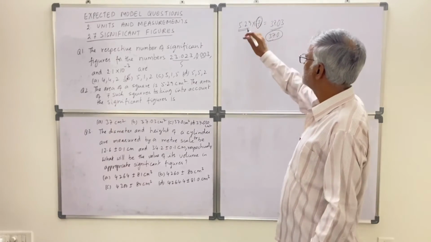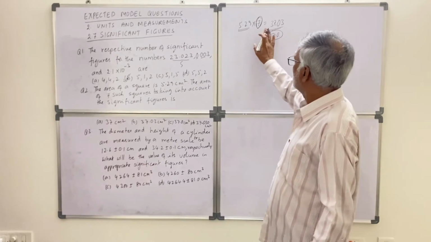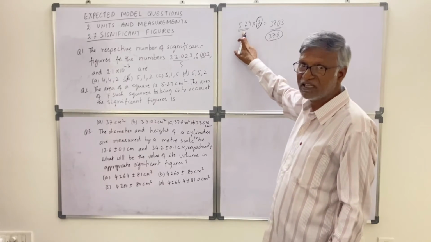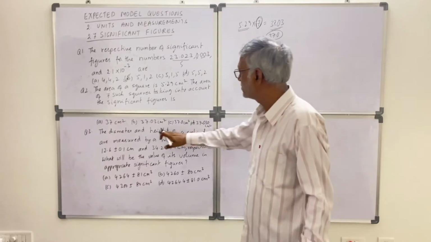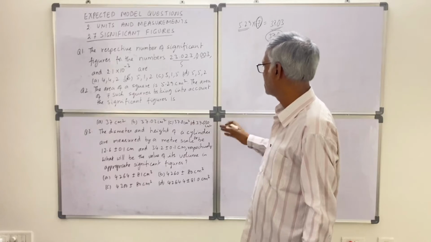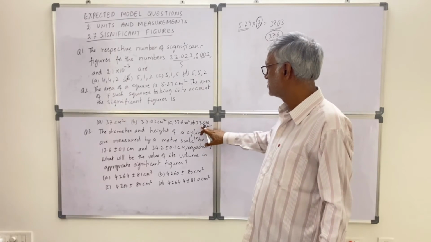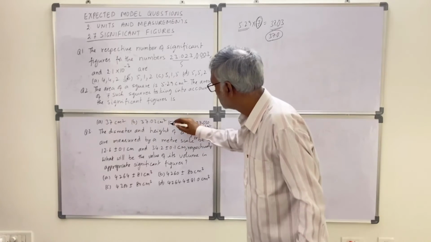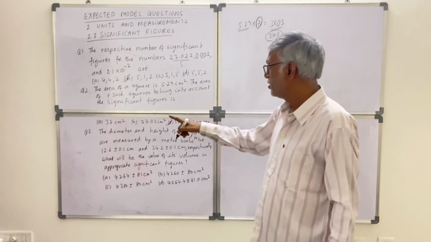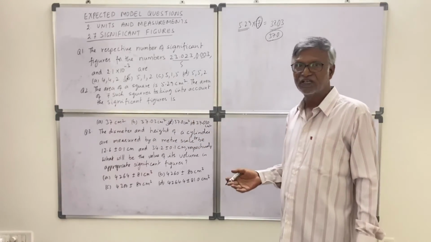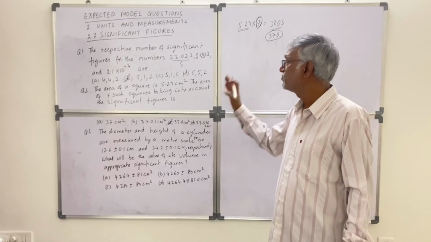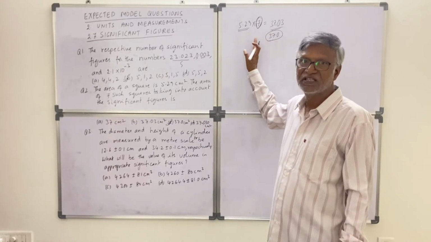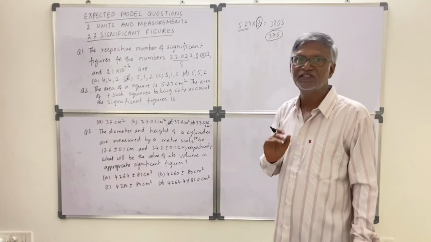So even without doing this calculation, this is having 3 significant figures. Whichever option has 3 significant figures, you take that answer. That's it. The others are all different, and only this has 3. All four values given are different, so directly you can pick 3 significant figures without doing any calculation in the examination. That is the easiest way.